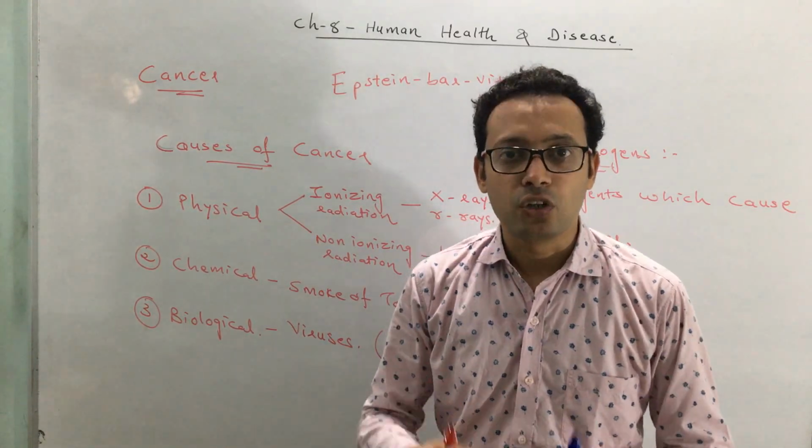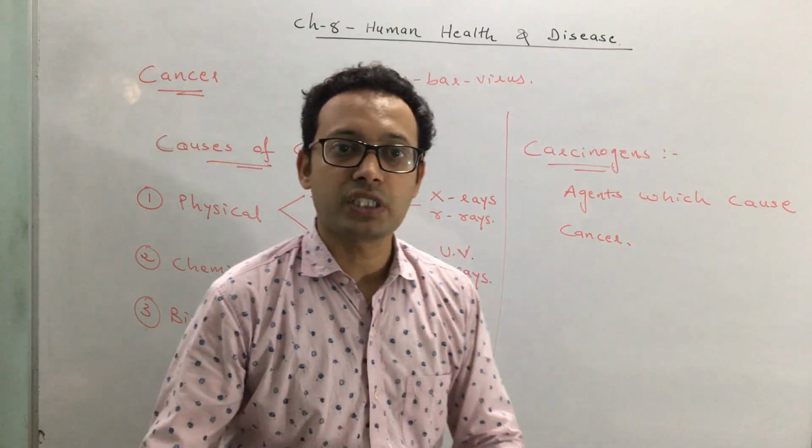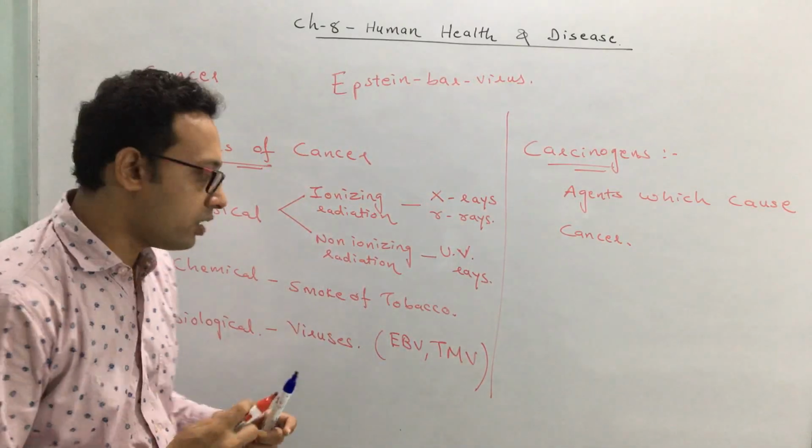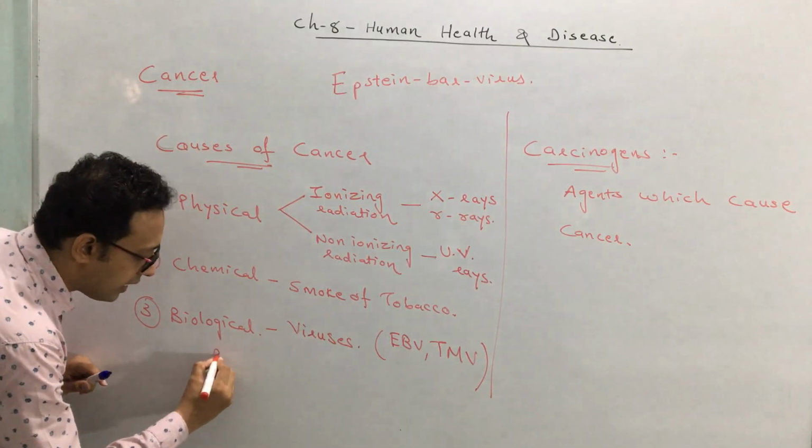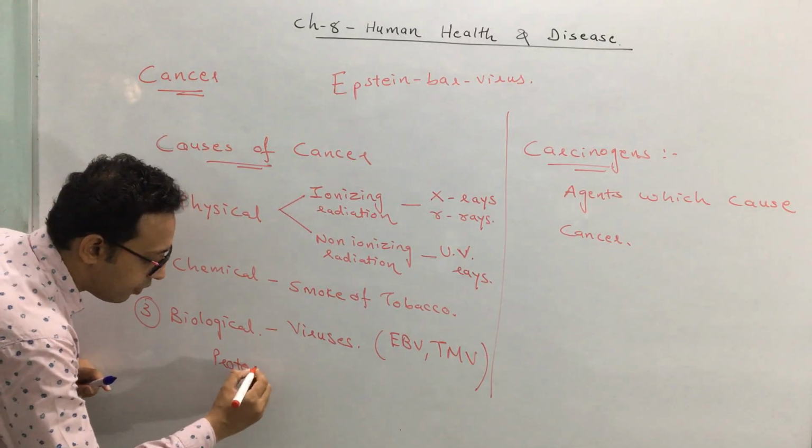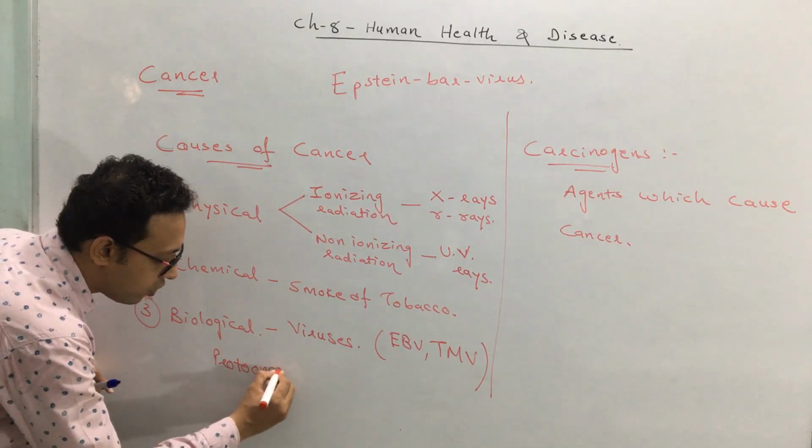Why would it have happened? Because the cancer-causing genes are always present in our body, but fortunately they are in an inactivated form. We call them proto-oncogenes.